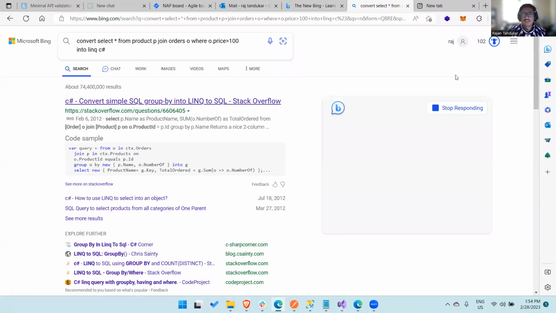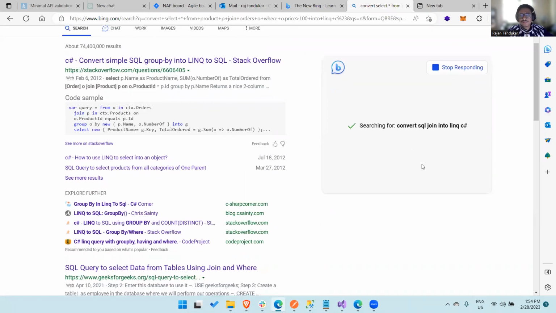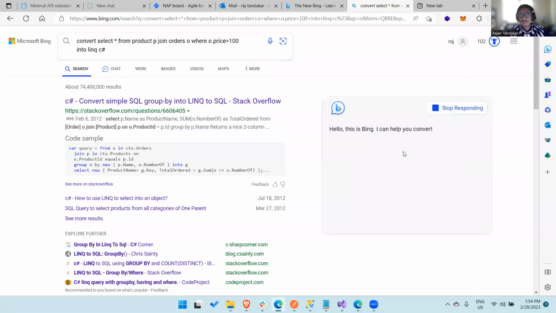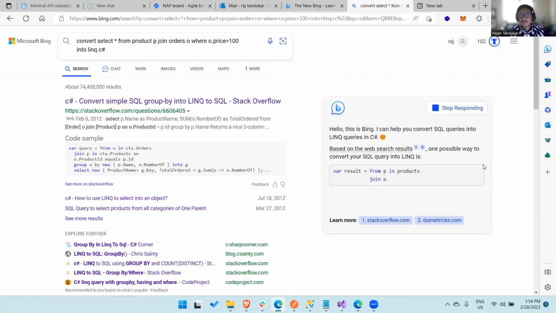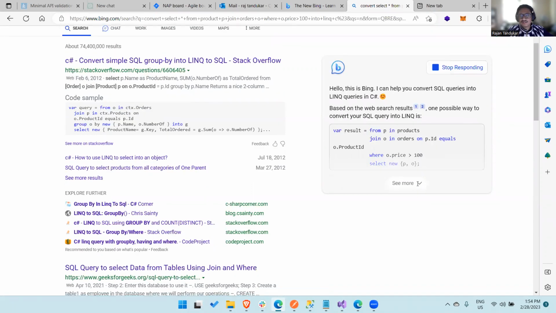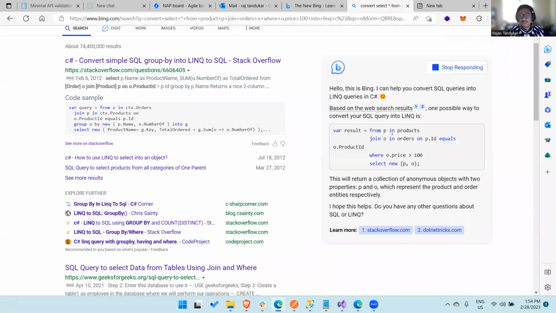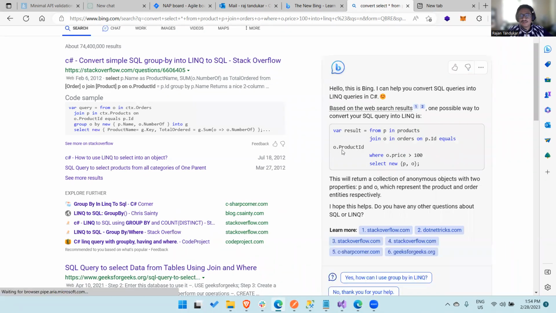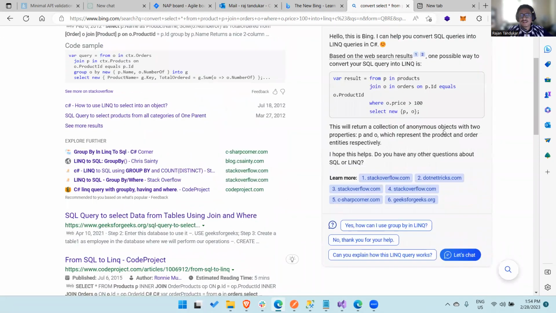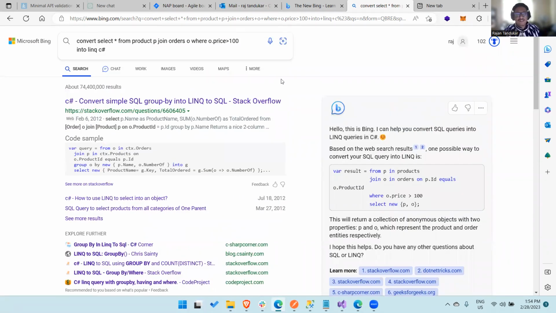Okay. Here ChatGPT is searching for our answers. Let's see if it gives us the correct answer. Okay, yeah, it's giving us the right answer, from P in products and O in orders. Yeah, so this is the right answer, right? So this is great, guys.